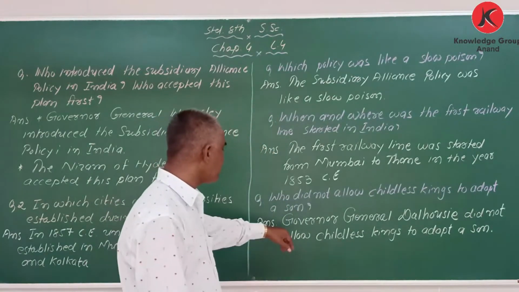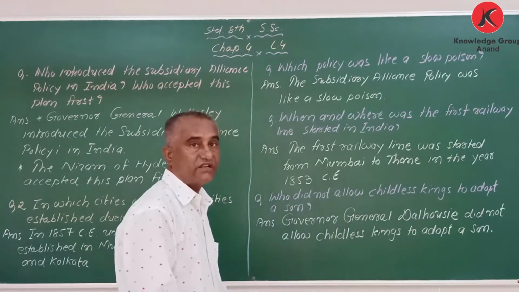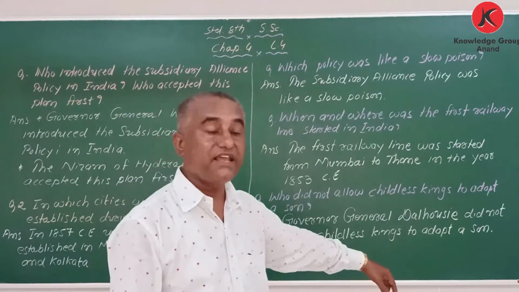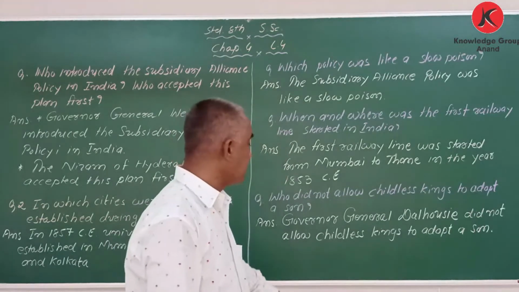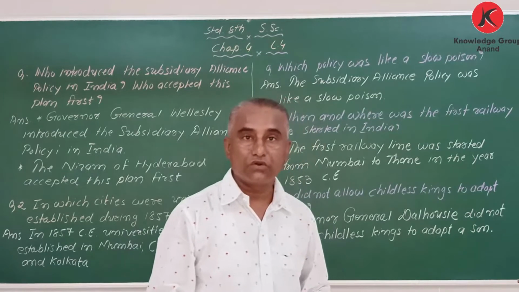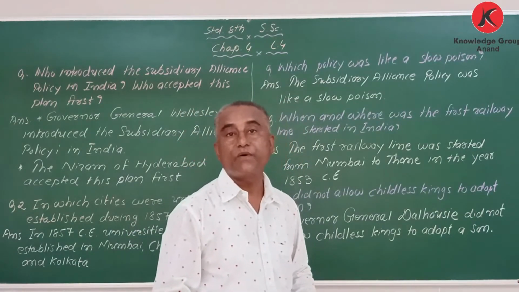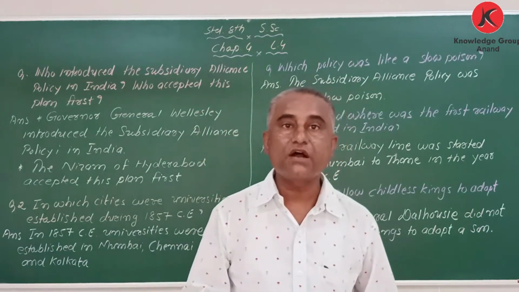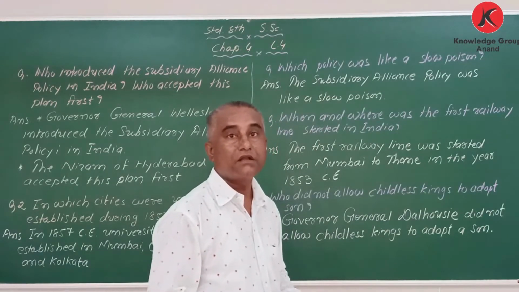So the answer is Governor General Dalhousie did not allow childless kings to adopt a son. Childless means there is no child to the king. And we know Jhansi's Queen Lakshmi Bai's husband died without a child, and they adopted a son, but it was not accepted by the Britishers.